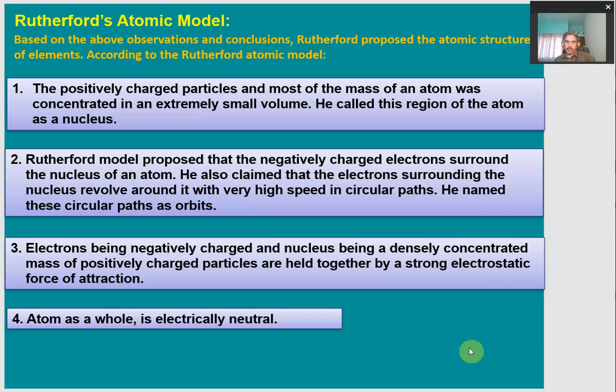The positive charge of an atom is carried by the nucleus, and the negative charge is carried by the electrons, which keep on revolving around the nucleus in circular orbits. So this was Rutherford's atomic model based on his alpha scattering experiment.